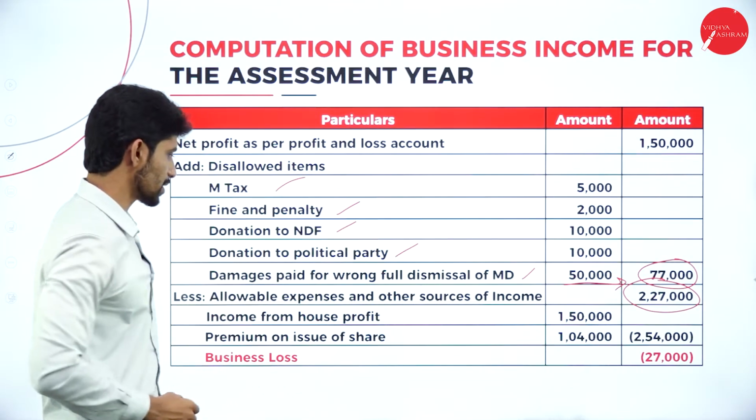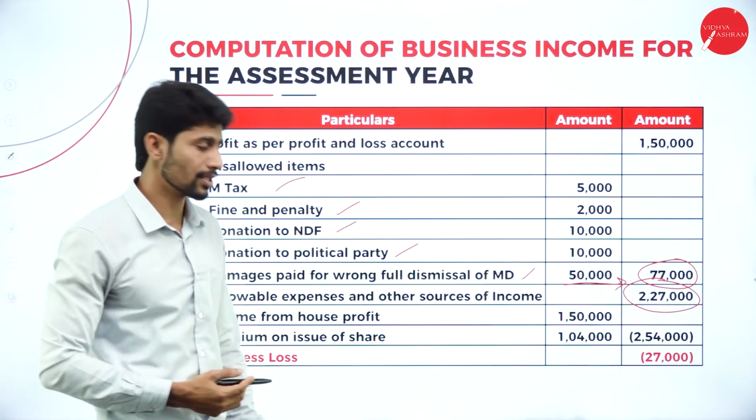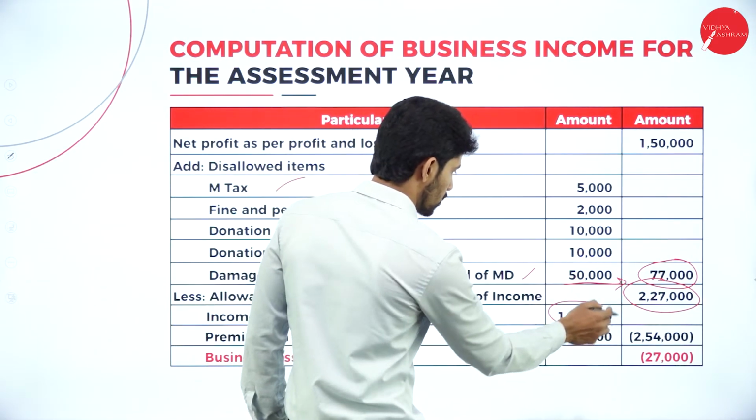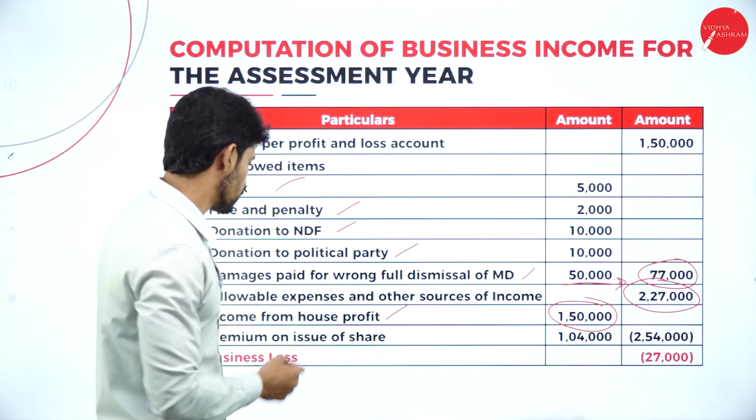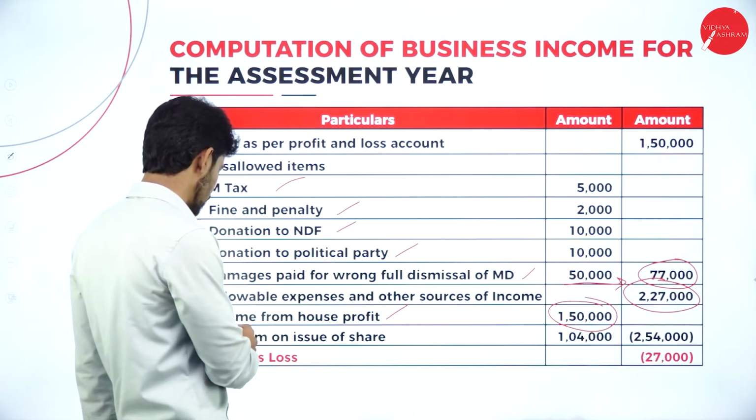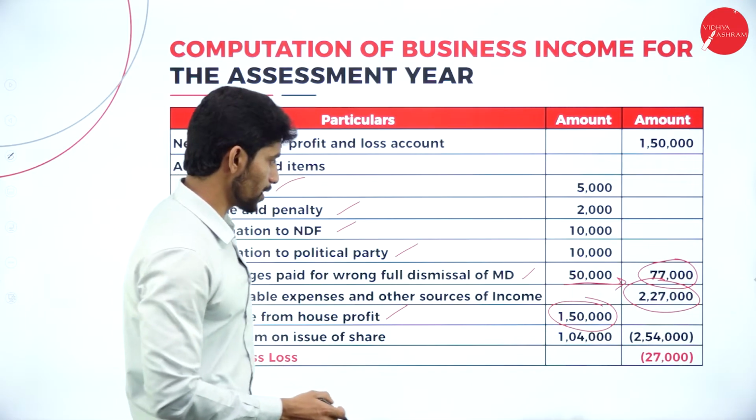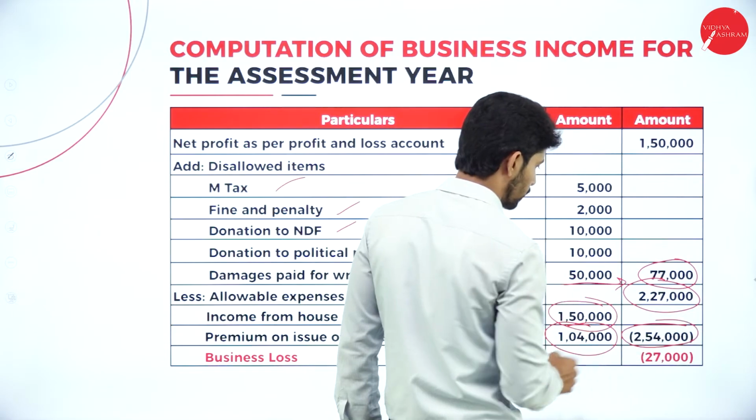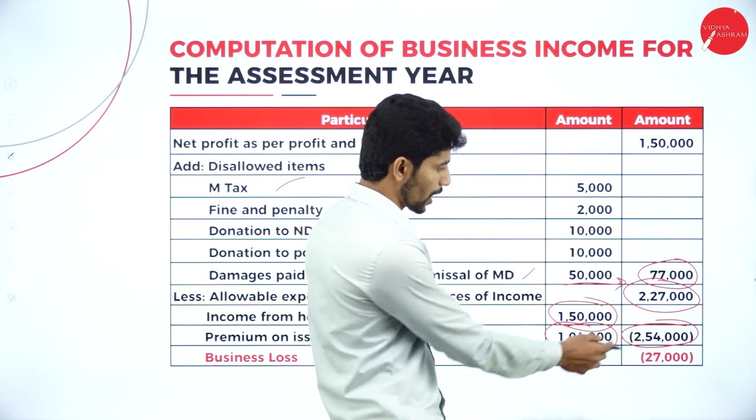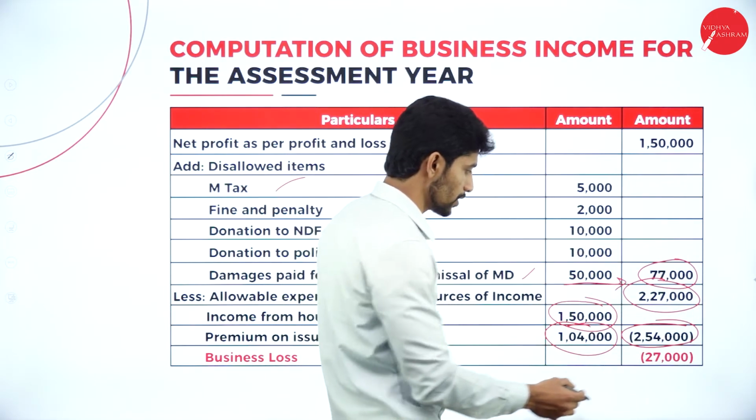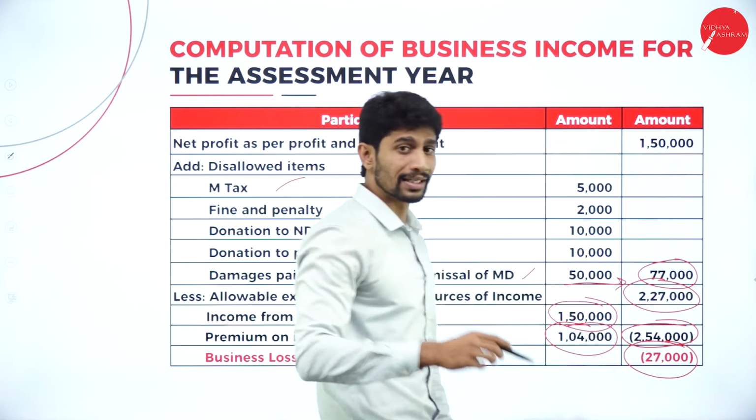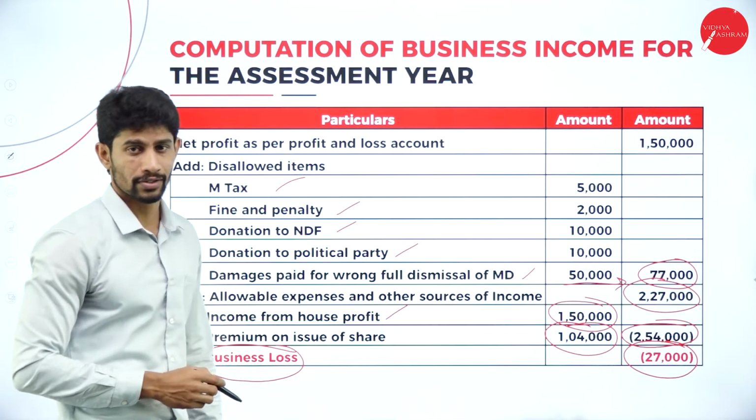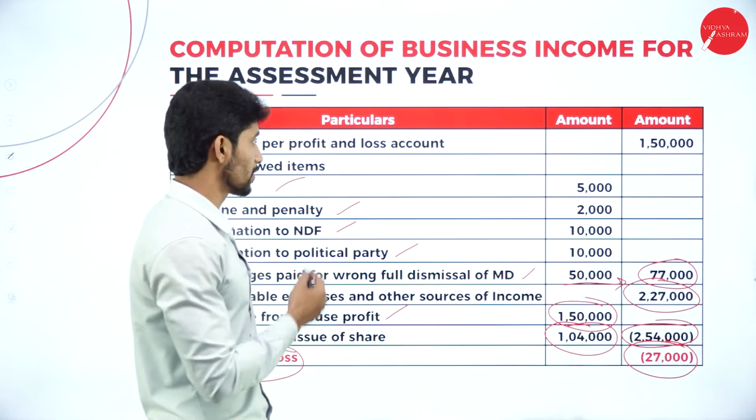From that, less allowable expenses and other than business income. In that we have two items. Income from house property of rupees 1,50,000. Premium on issue of shares, it's rupees 1,04,000. So add these two, you will get 2,54,000. So deduct 2,54,000 from 2,27,000. You will get minus 27,000. That minus 27,000 is called what? Business loss. We have loss under this business.